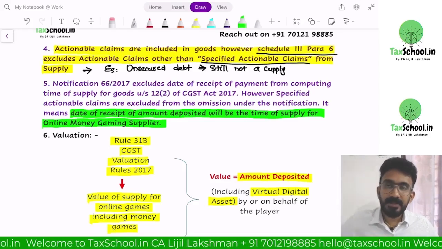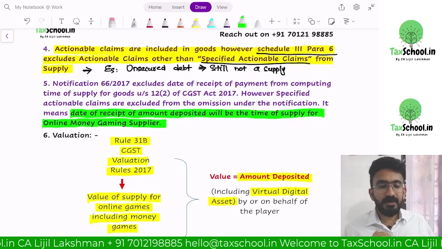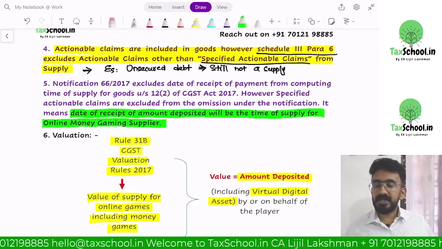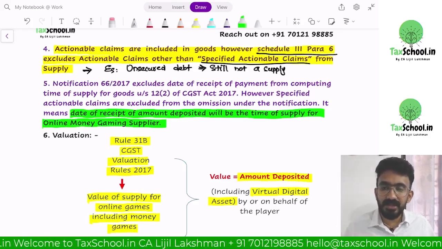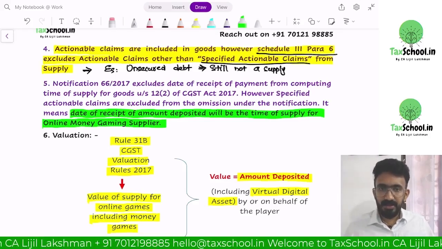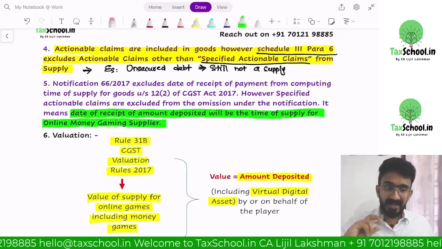You remember? The supplier is an IT company in US. Recipient is an IT company or a business entity in India. Government says it is easy to collect it from the recipient because the recipient is the one in India. So importation of services, it is the recipient who has to pay tax under RCM. But we have an exception to it.